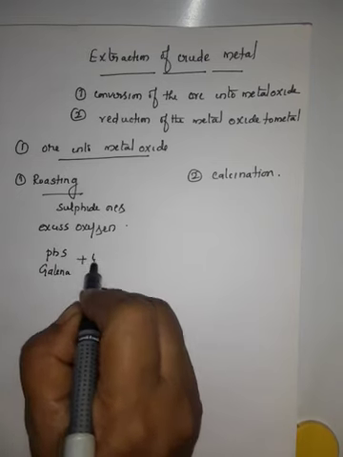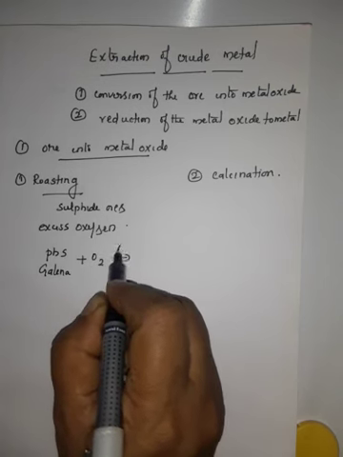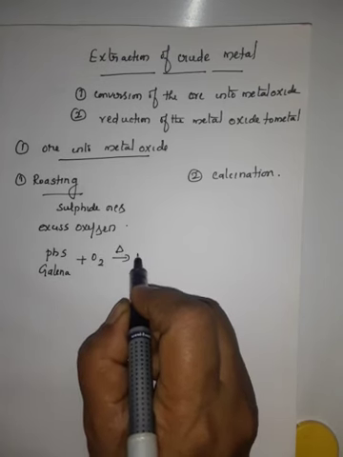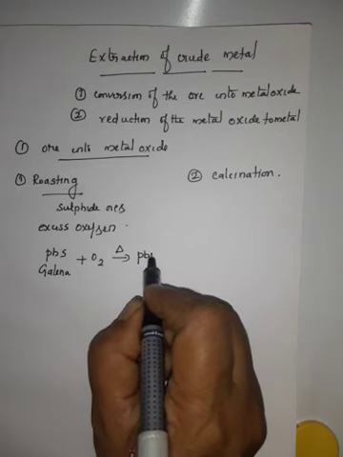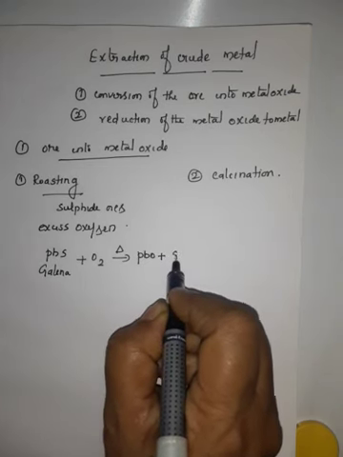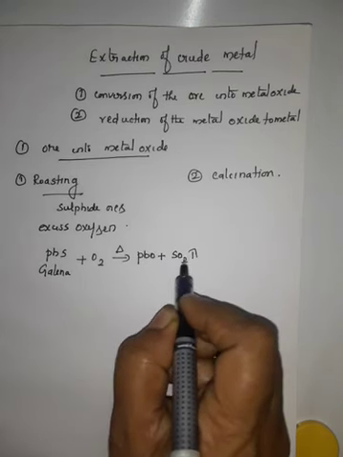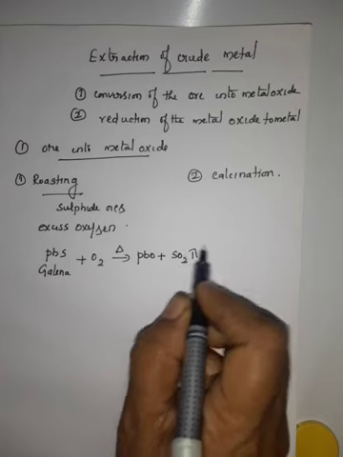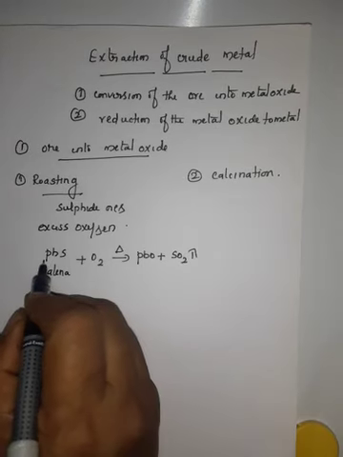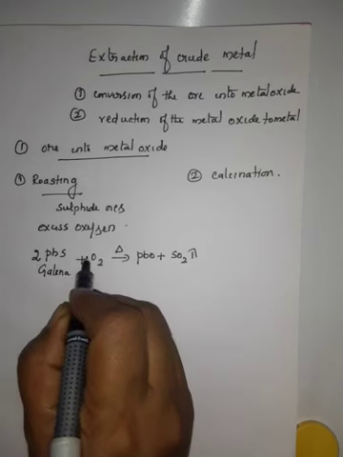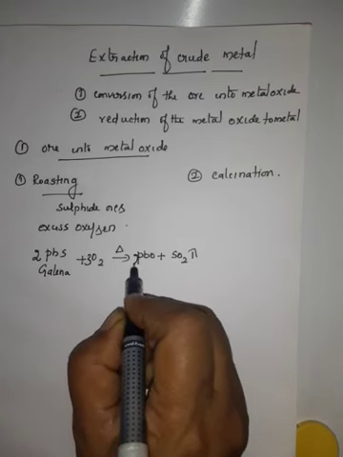Galena, when it is oxidized by heating below the melting point of the metal, lead sulfide is converted to lead oxide and sulfur dioxide gas is evolved. It is expelled out. On balancing, you have to balance.